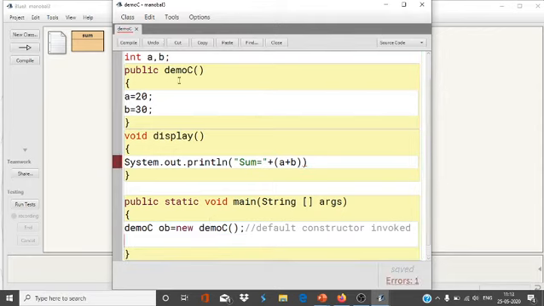So this is the constructor, which is automatically invoked, and this is the function, which we have to call explicitly. How will we call it? ob.display.